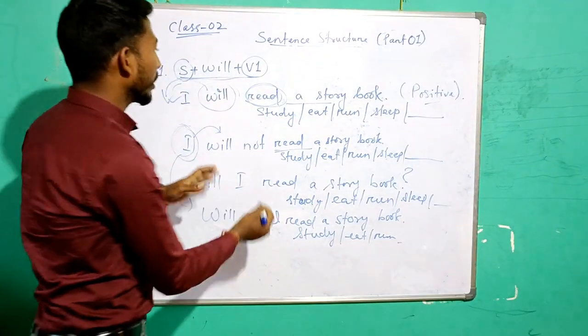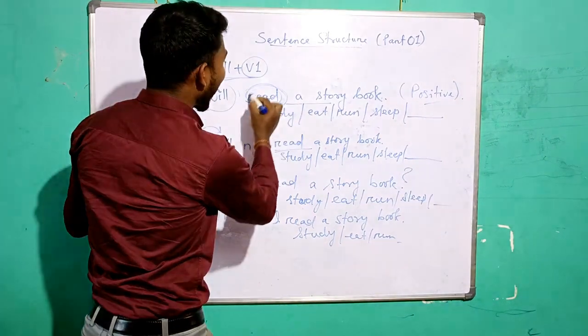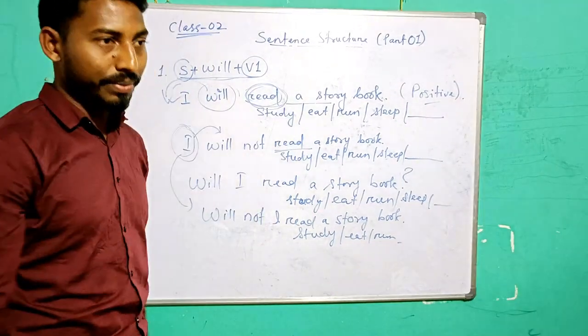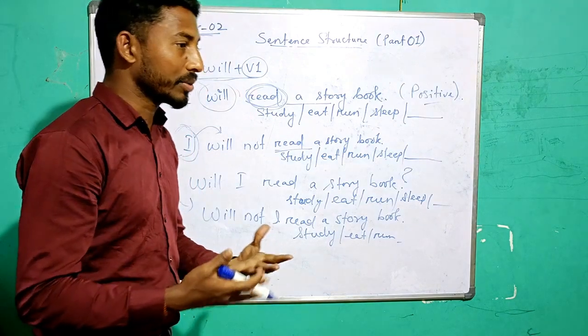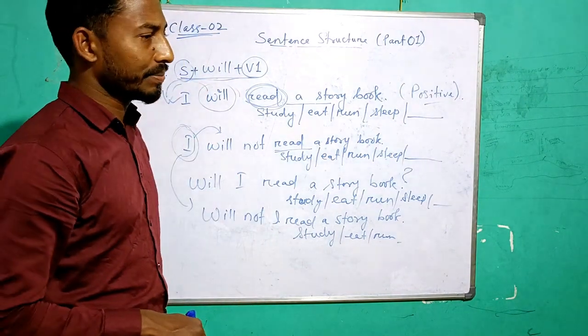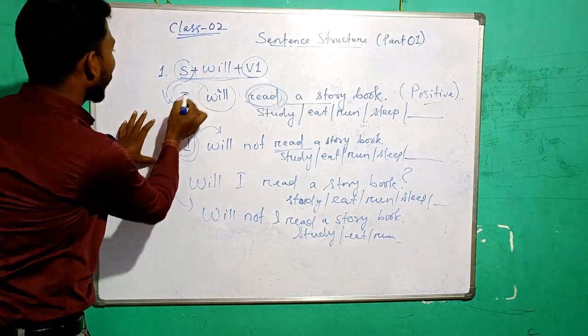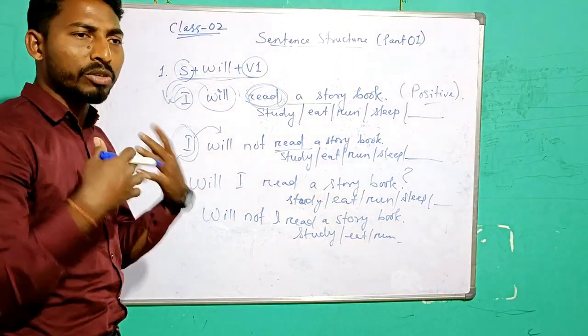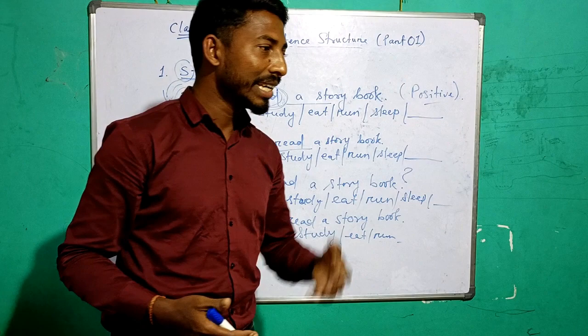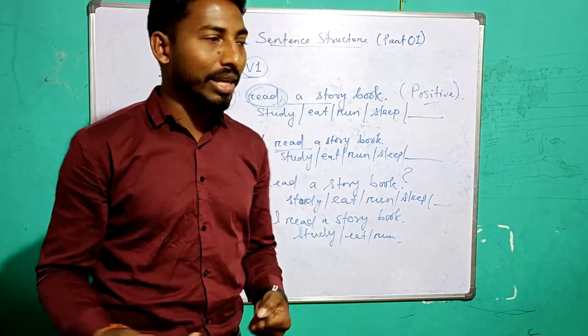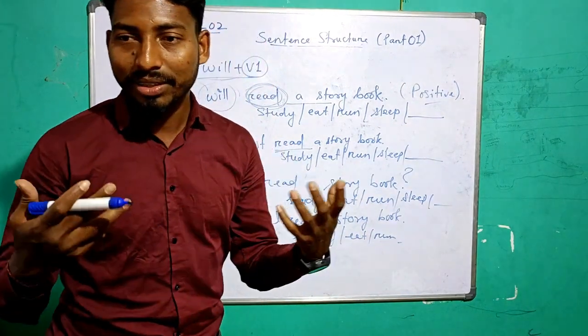Now what is your work? You have to know the verbs. The verbs are unlimited. You have to know about the subject. You always cannot put I. You can put she, he, it, Ram, Sita, you, we, they.